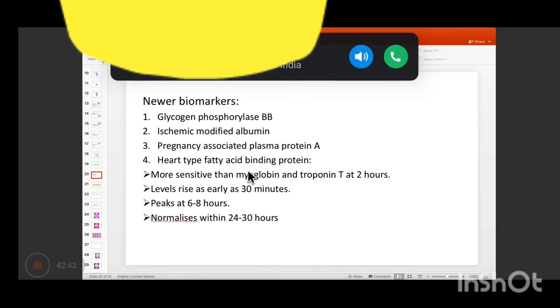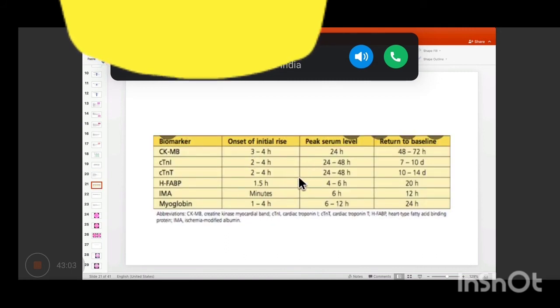However, heart type fatty acid binding protein comes to normal within 24 to 30 hours. Troponin's peak is at 24 hours, whereas its peak is at 6 to 8 hours. So it is still being researched and it is coming across as the most sensitive biomarker. Yeah, so this is another table for you to summarize all the markers.